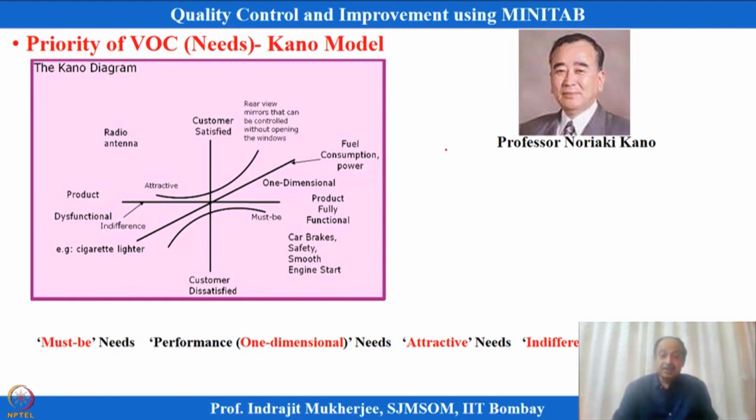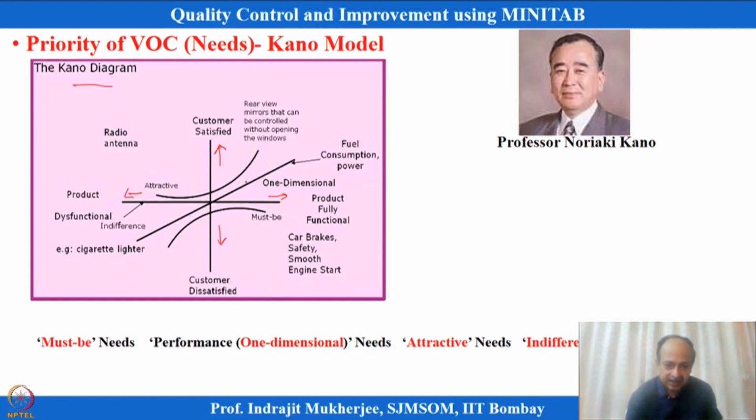What he has done, for which he got the award, is that he tried to prioritize the needs of the customers. So, how do we capture the voice of the customer and prioritize it? Because if I can prioritize, then I know which is to be improved, and that will impact customer satisfaction. Okay, so he has given a model which you can see in this diagram, known as the Kano diagram. It has a y axis and an x axis. If customer satisfaction increases, it is in this direction, if customer satisfaction decreases, it is in the negative y direction. If the product feature is present, it is in this direction, and if the product feature is absent, it is in this direction over here.